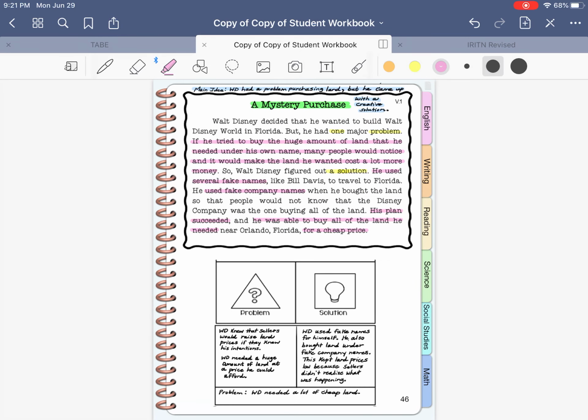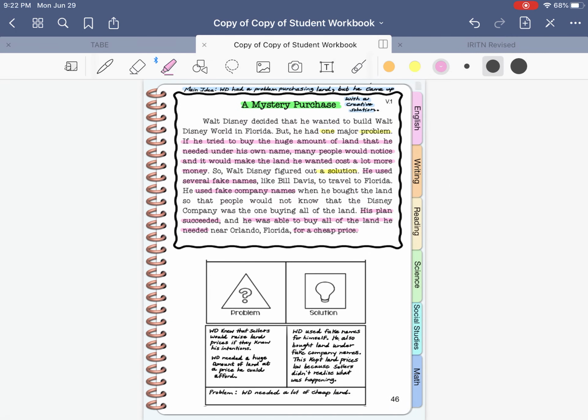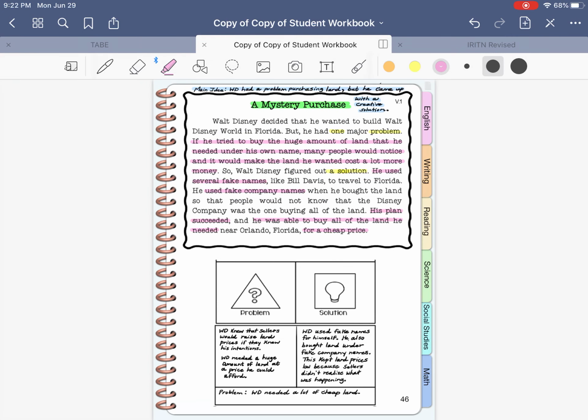Okay, this is the end of problem solution. I think our next one is about compare and contrast. This next one is my favorite one. But I am going to stop the video and I'll come back and show you how to do that one in the next clip.